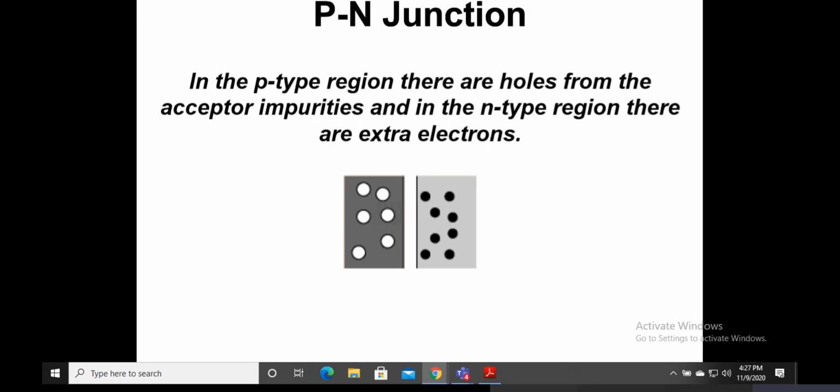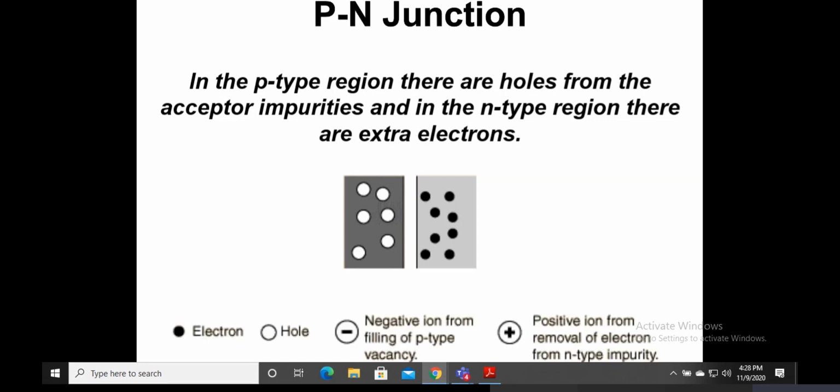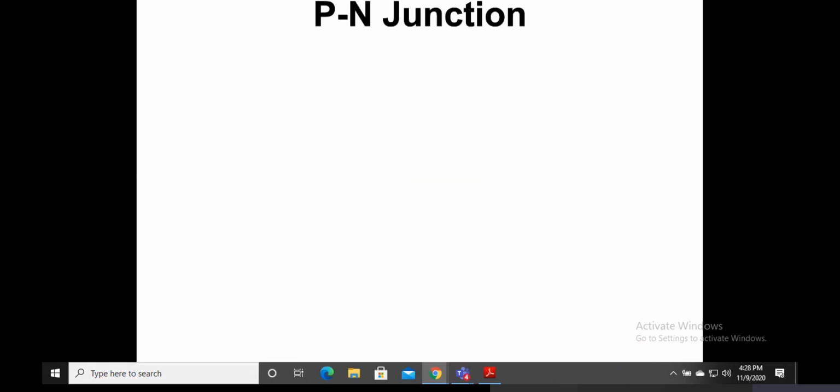In N-type there are extra electrons, the charge carriers are electrons, and in P-type the charge carriers are holes. So these electrons are tempted to jump into the holes. They are switching sides. And right in the middle, the junction between those two, that layer becomes a depletion layer. That is what is happening in the junction.